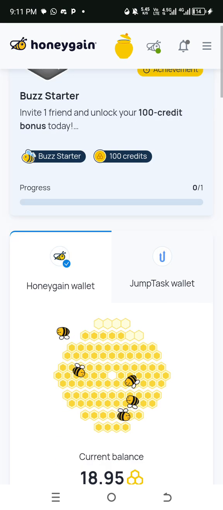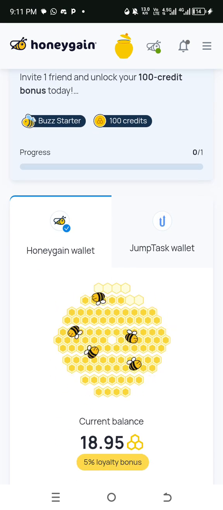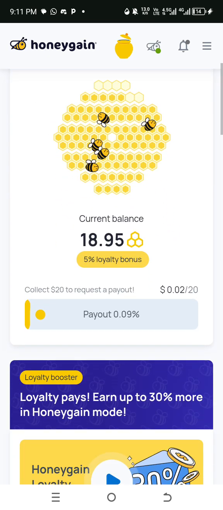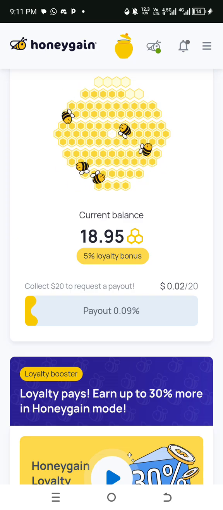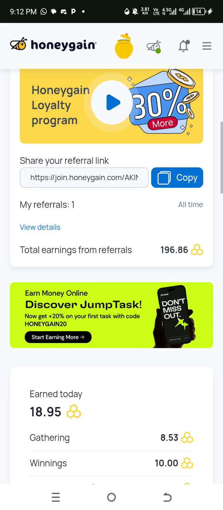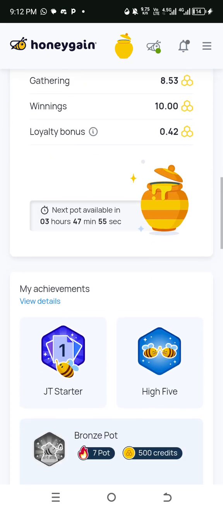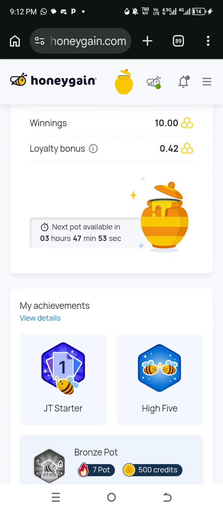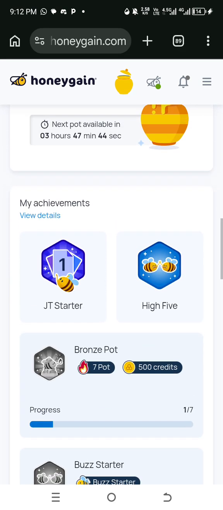Now the next part, we have the Honeygain and the Jump Wallet. Don't worry, I'll explain this when we move to the app. This is where you'll be seeing your payout as the bee is moving, using your unused bandwidth. This is also where you are going to see your referrals and your honey pot. Make sure you are looking at your honey pot and targeting these hours. When the hours are complete, come and click on it and claim. Otherwise, if you don't claim it, it's going to expire. So just make sure you are claiming your honey pot.